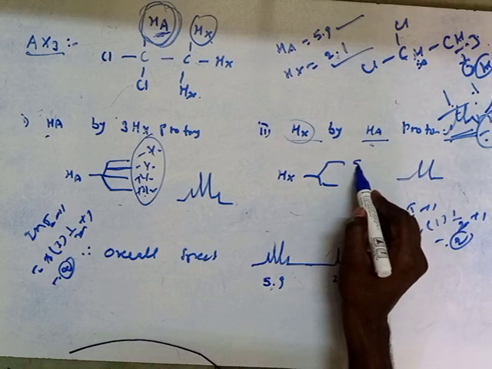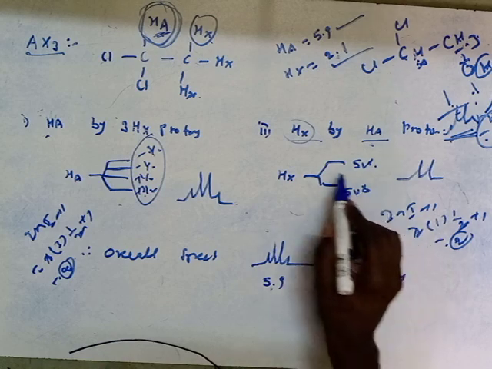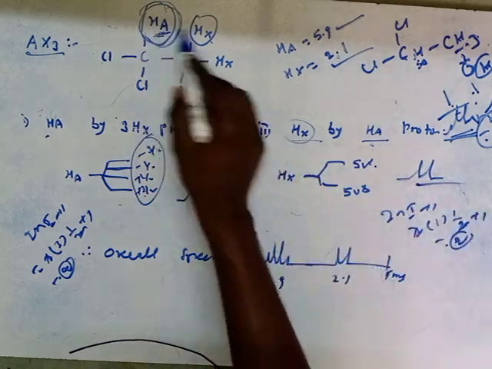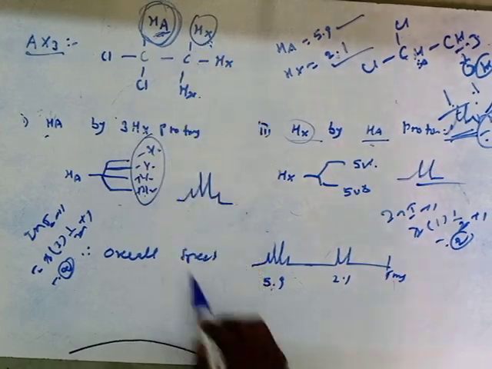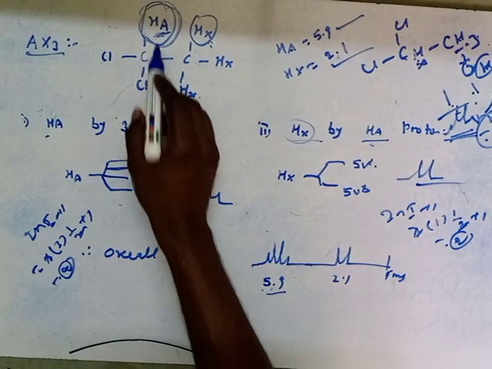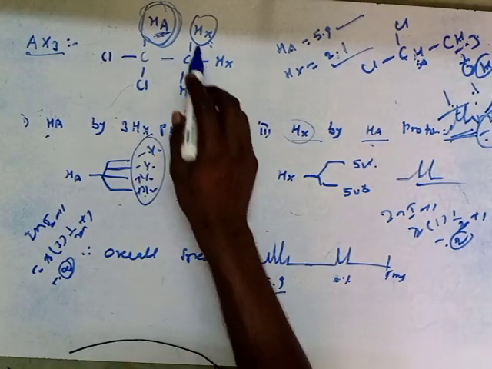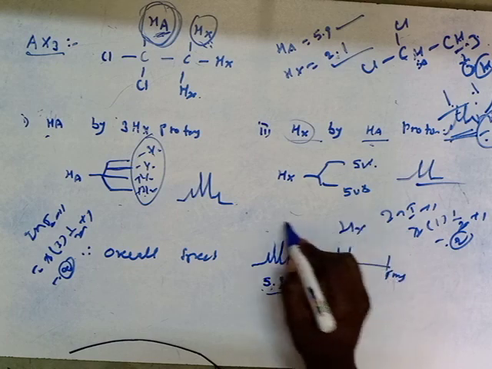So we get two types of magnetic fields generated, that is 50% on alpha, 50% on beta. We get a doublet signal for this HX proton, right? So the overall spectrum for this molecule is 5.9 for the HA proton, and sorry, 2.1 is for this HX proton.